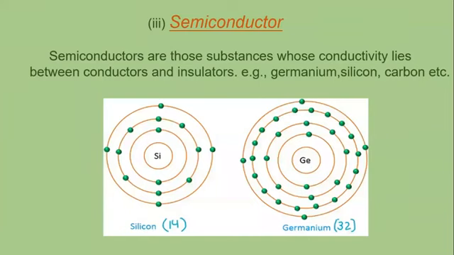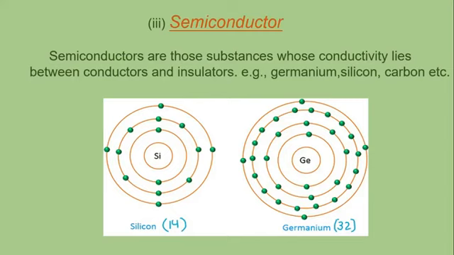Now we have semiconductors. These are the substances whose conductivity lies between conductors and insulators. They have the outermost shell containing half-filled electrons. The electrons are neither so rigidly bound with the atom as in an insulator, nor so loosely bound as in a conductor. So the semiconductors have their characteristics in between conductors and insulators related to conductivity. Examples: germanium, silicon, and carbon.